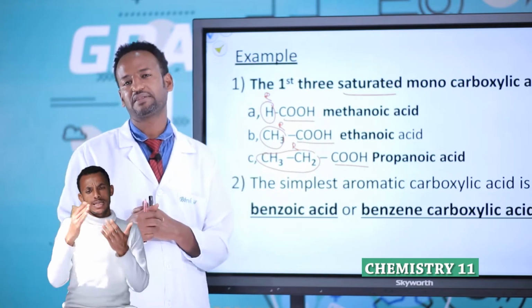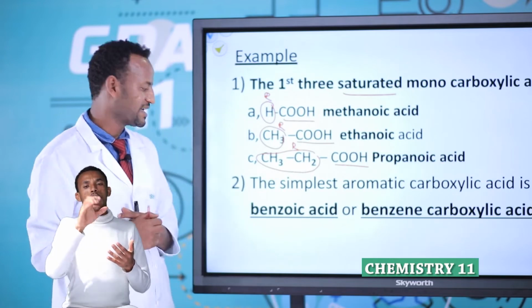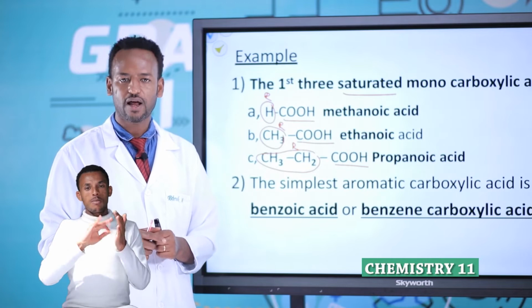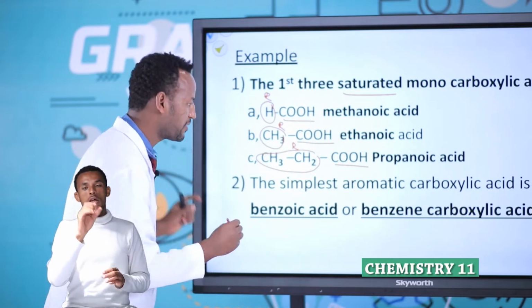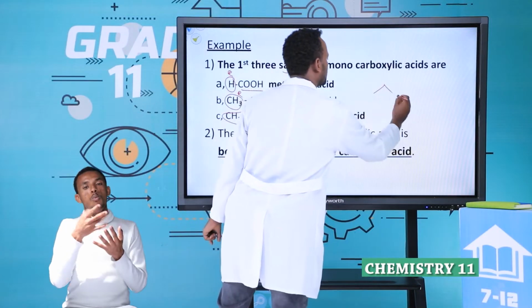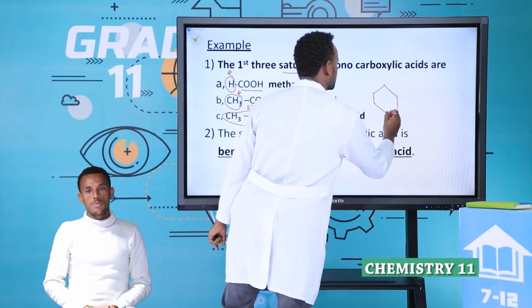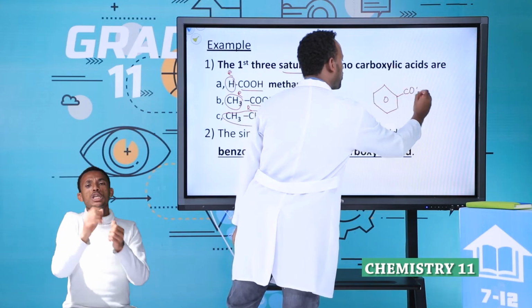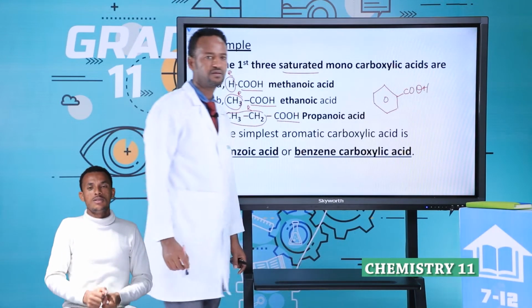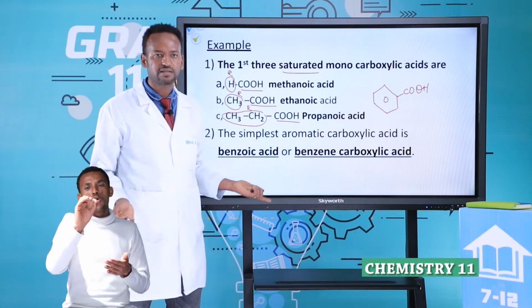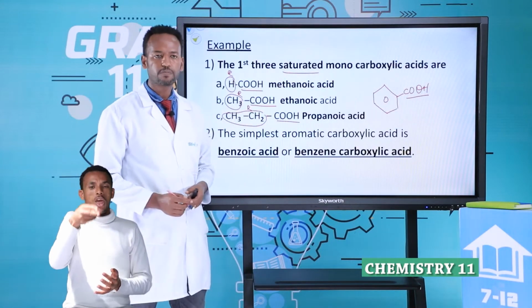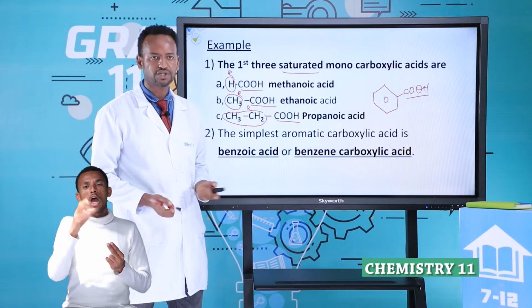The simplest aromatic carboxylic acid is benzoic acid, or benzyl carboxylic acid. The simplest aromatic compound, this one. Look, this is a benzyl ring attached with COOH. This is a carboxylic acid, yes. Why? Because it contains the COOH group. COOH is the carboxylic acid functional group.